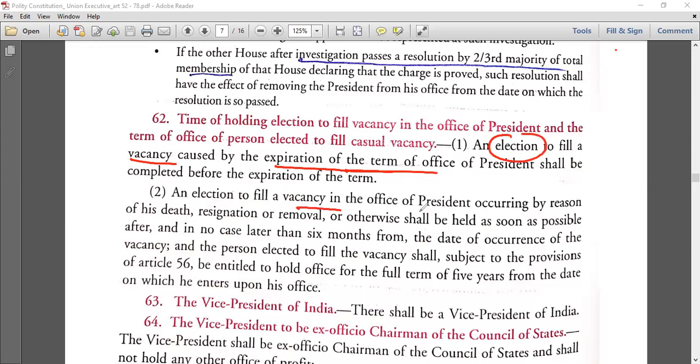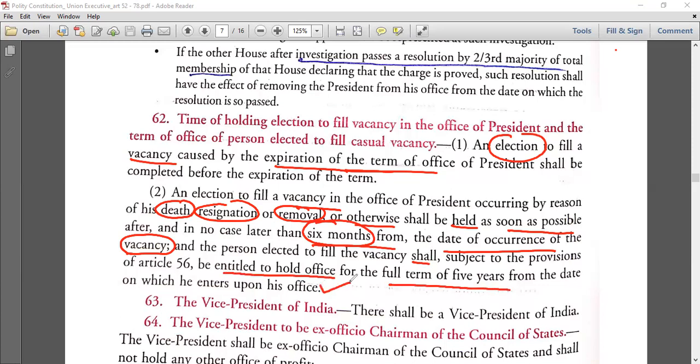An election to fill a vacancy in the office of the president occurring by reason of his death, resignation, or removal, or otherwise, shall be held as soon as possible after, and in no case later than 6 months from, the date of occurrence of the vacancy. So from when the vacancy is occurring, you have to do it within 6 months. Okay? And the person elected to fill the vacancy shall, subject to the provisions of Article 56, be entitled to hold office for the full term of 5 years from the date on which he enters.